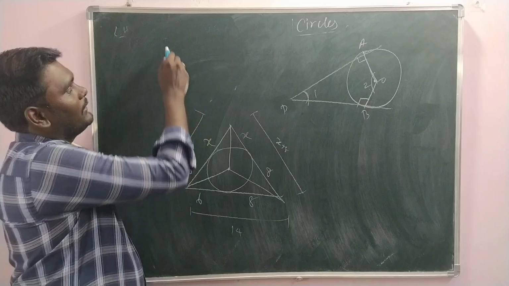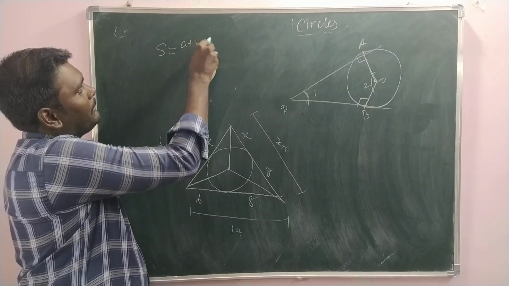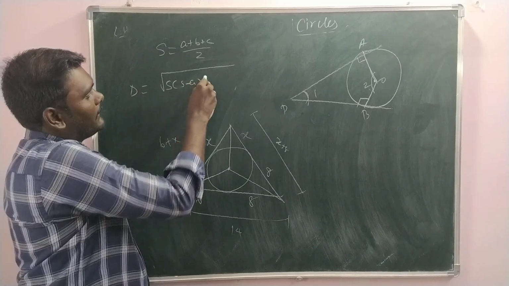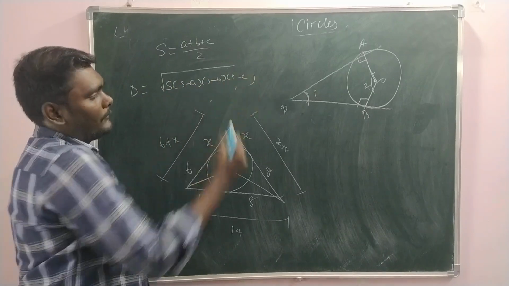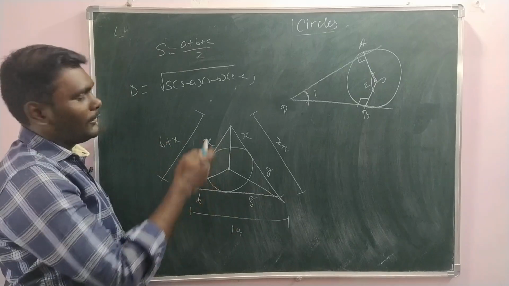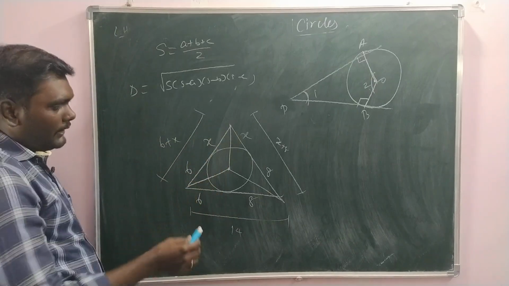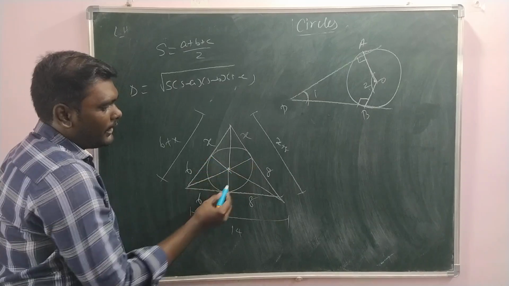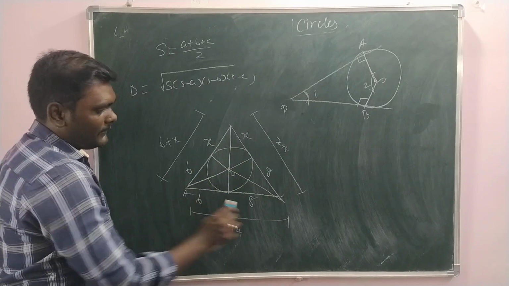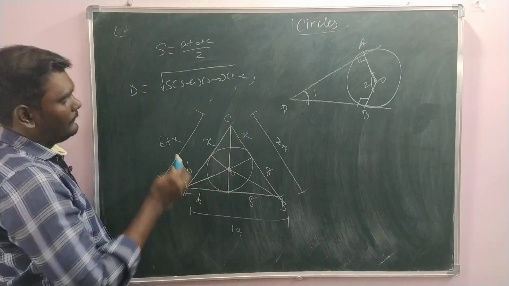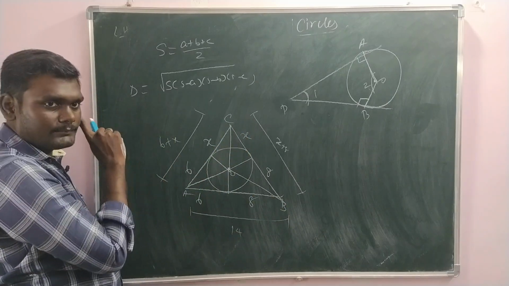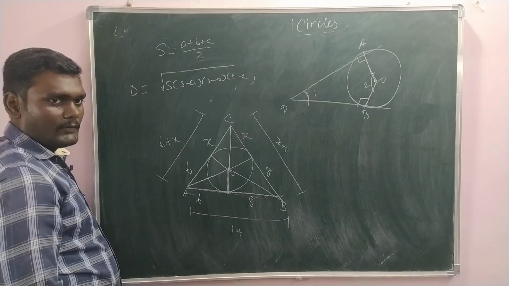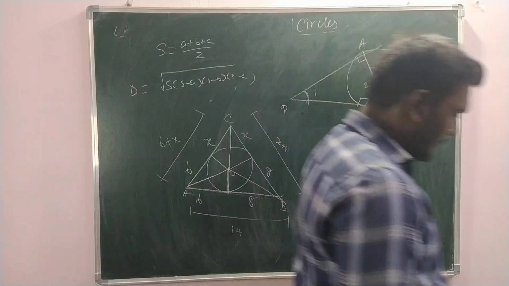What is Heron's formula? You remember? s equals a plus b plus c by 2. Area is square root of s into s minus a into s minus b into s minus c. When you substitute this, you may get the area. And that is also equal to the area of these 3 small triangles. Is it or not? So this is base, this is height. Half into base into height.